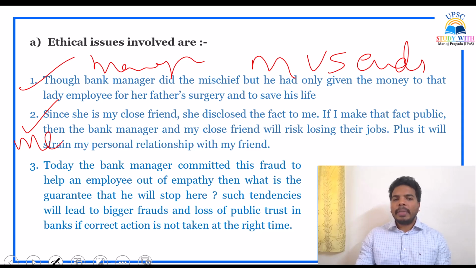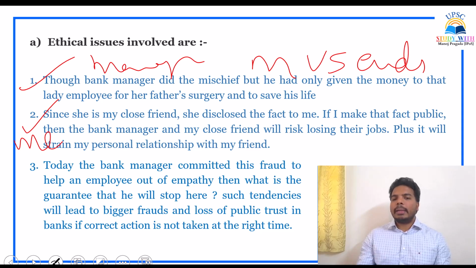If I make that fact public, what will happen? The bank manager will lose, and my close friend will risk losing their jobs. Plus, it will strain my personal relationship with my friend. So the point here I am addressing is my personal issue. Since I am one of the stakeholders, I have written one point on what is my stake in this case study.